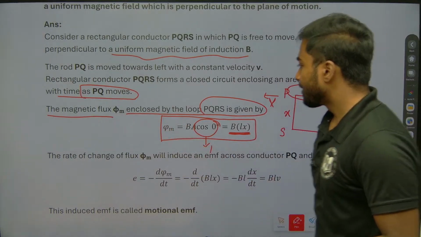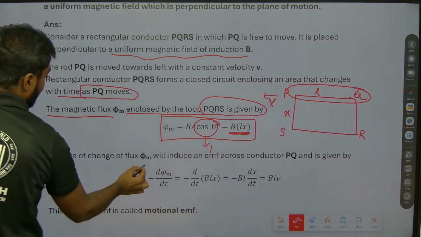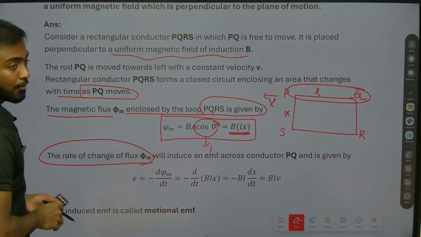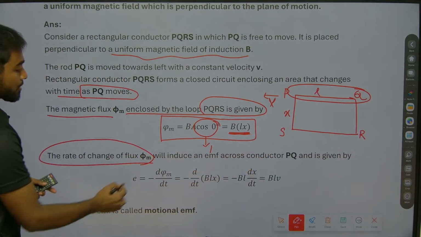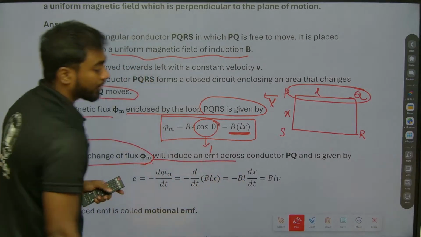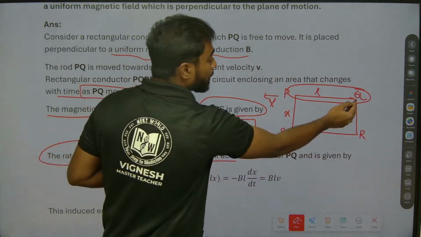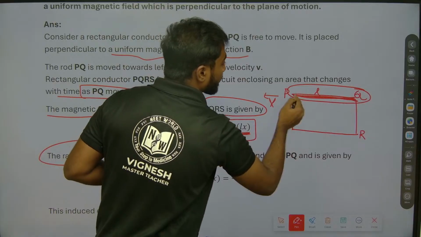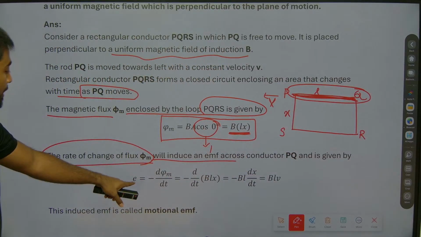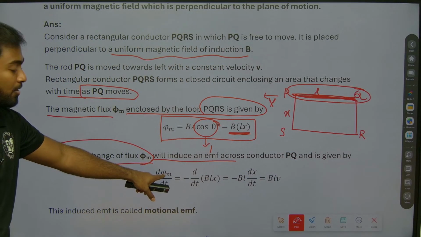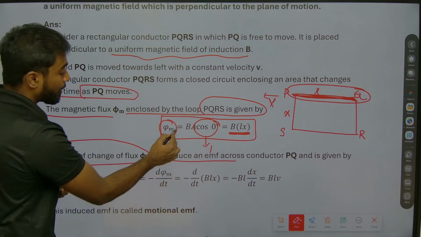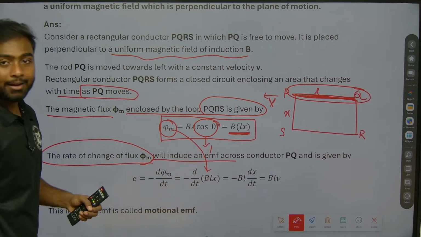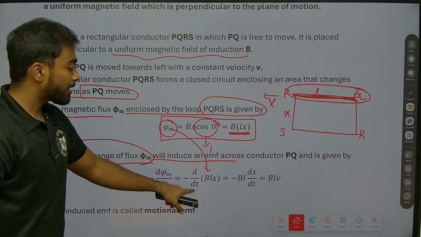Now the thing is rate of change of flux. The rate of change of flux is the flux which changes with respect to time, which will induce an EMF across a conductor PQ. The induced EMF is given by E equals minus d phi by dt. What is the phi value? Phi we know is BLx. So minus d by dt of BLx.